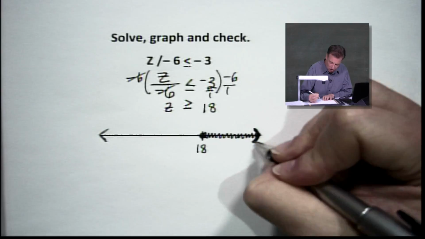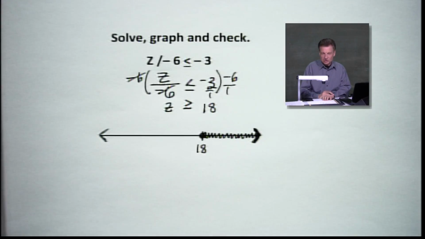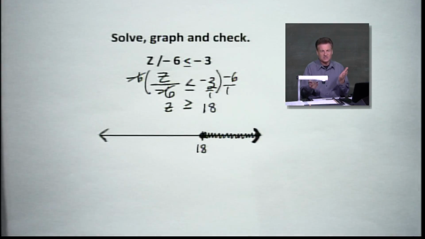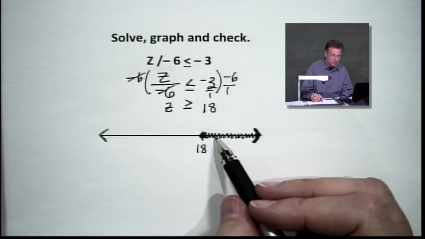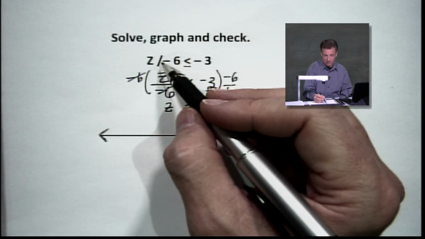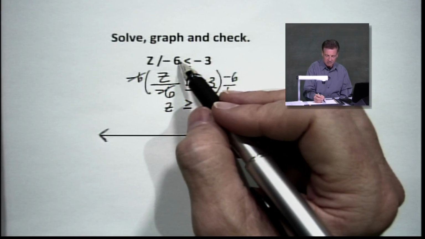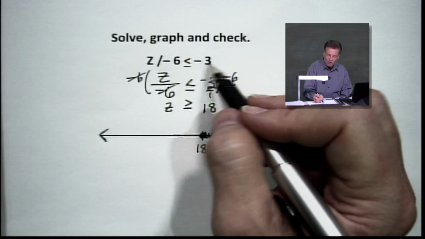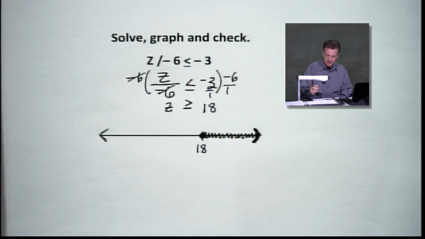We'll make that a little darker. And let's make sure that our answers are good. Let's put in a number that divides evenly by 6, like 24. If I put a +24 over here and divide it by -6, I get -4. And folks, -4 is less than -3. Good answer.